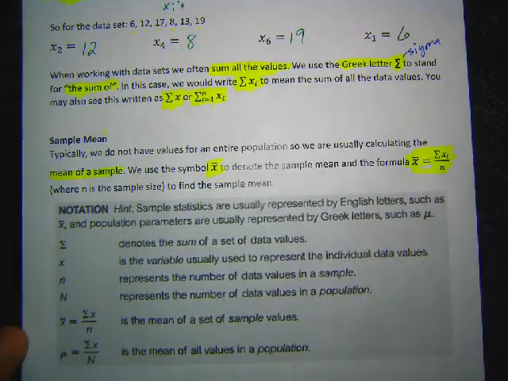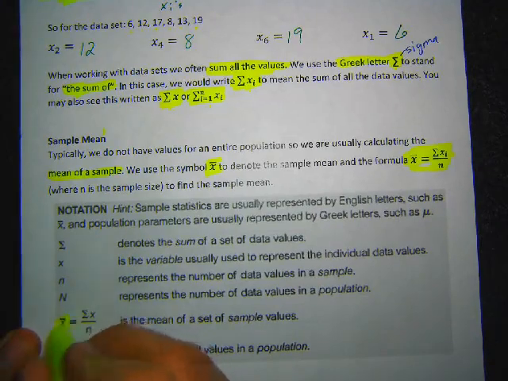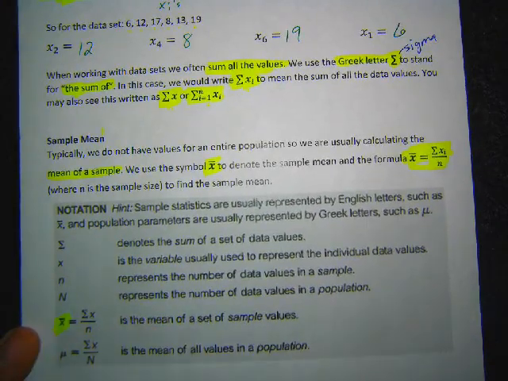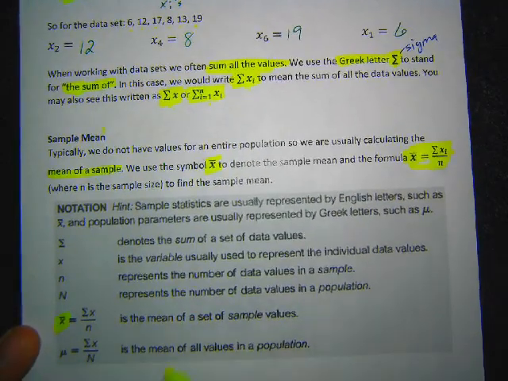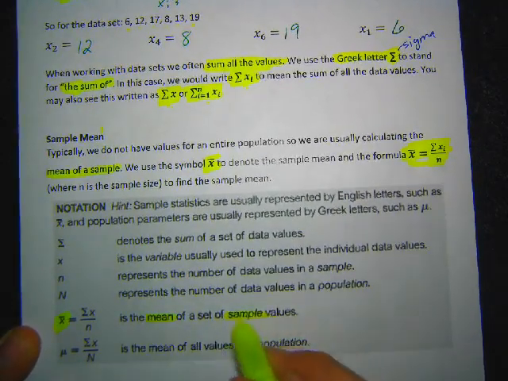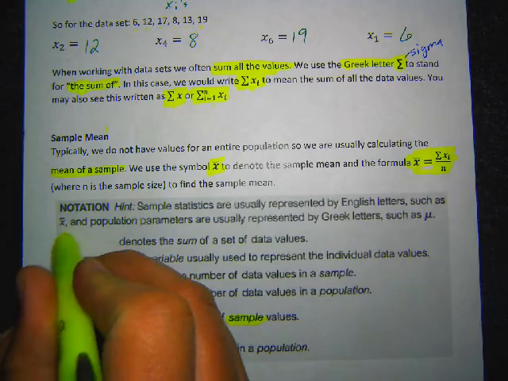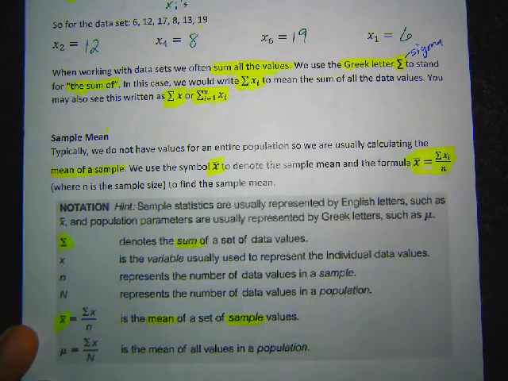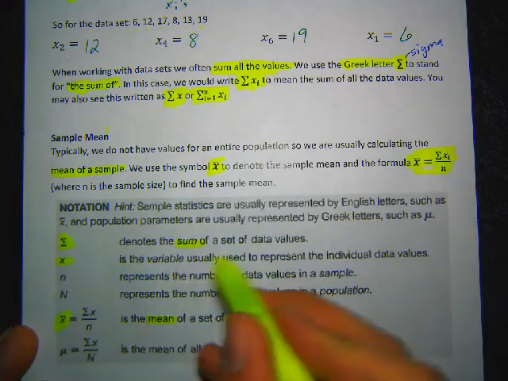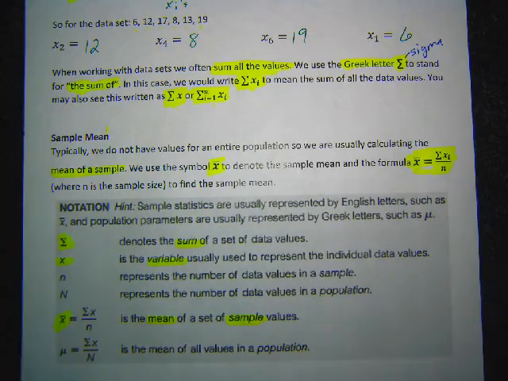So just to point out, again, x bar like that. We'll call that x bar. That's how you say that. That's x bar. That is the mean of the sample. So if you took a sample of values, you found the mean. That's x bar. When we're using this calculation, we're using sigma for the sum. We're using x as the variable. That's the thing we're representing with the data values.